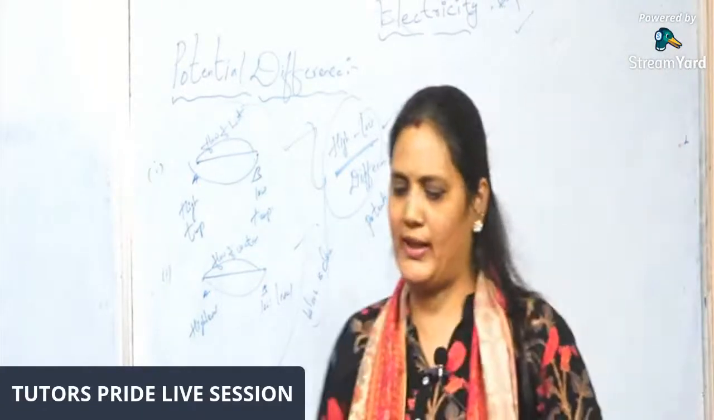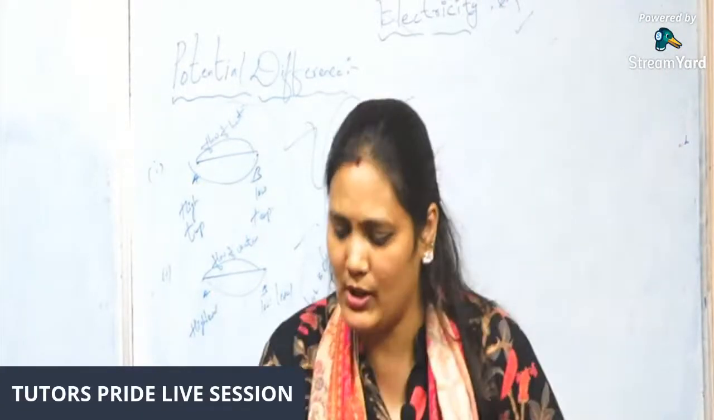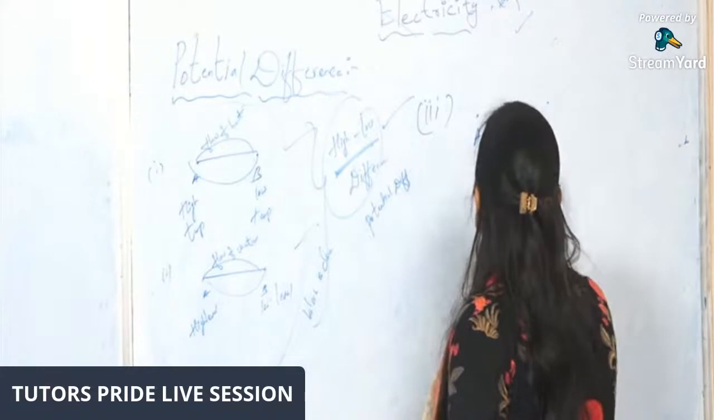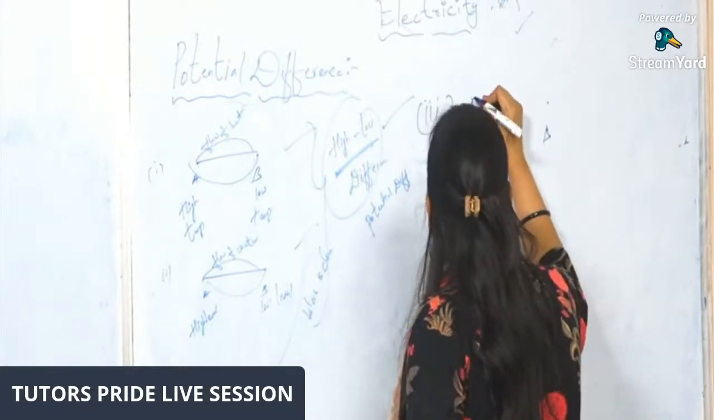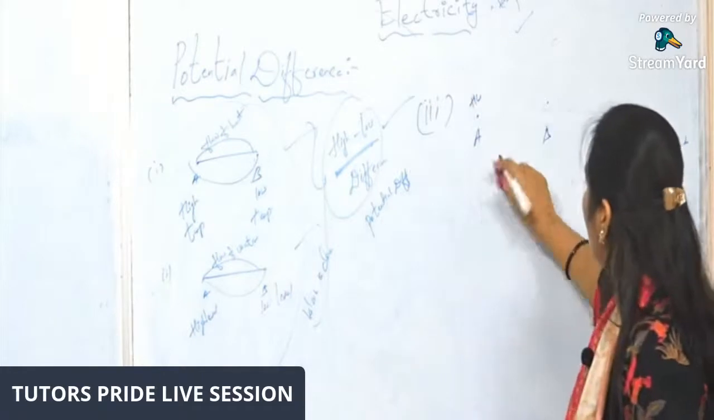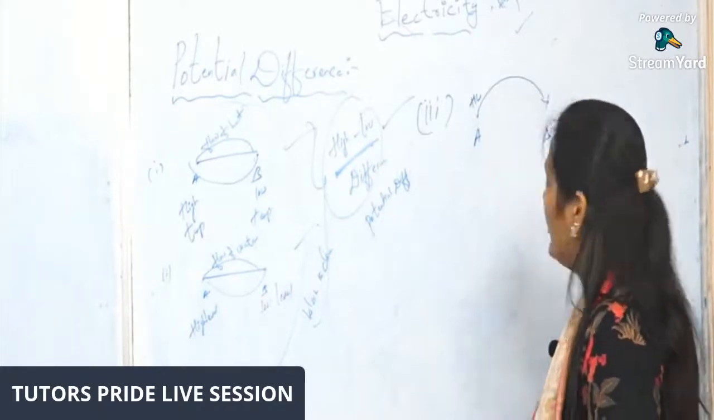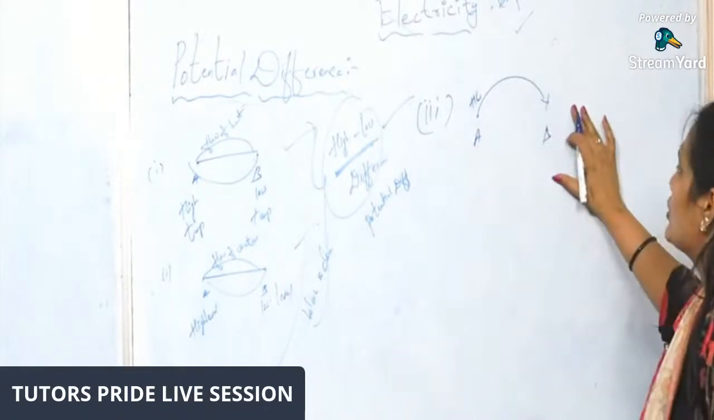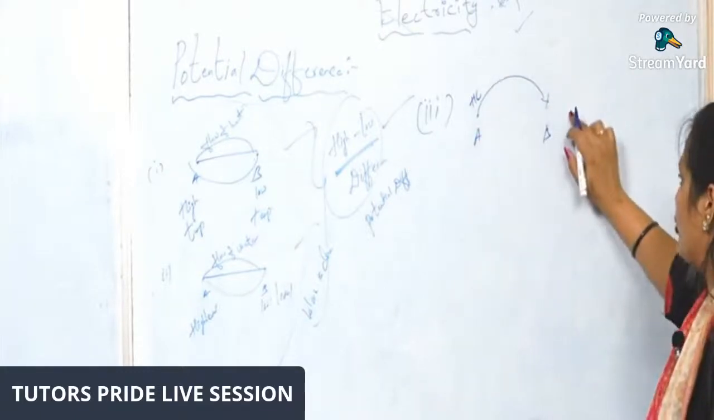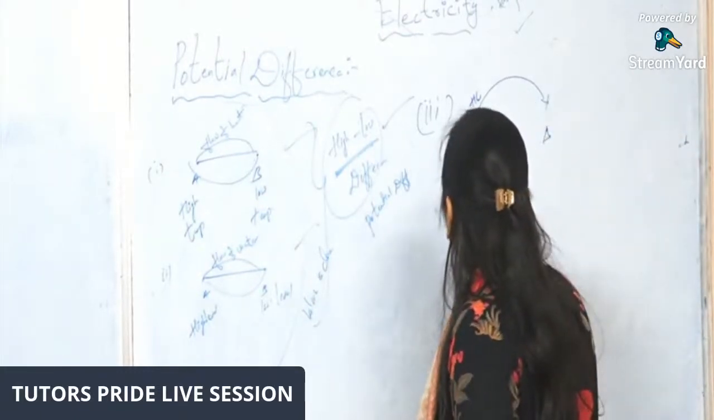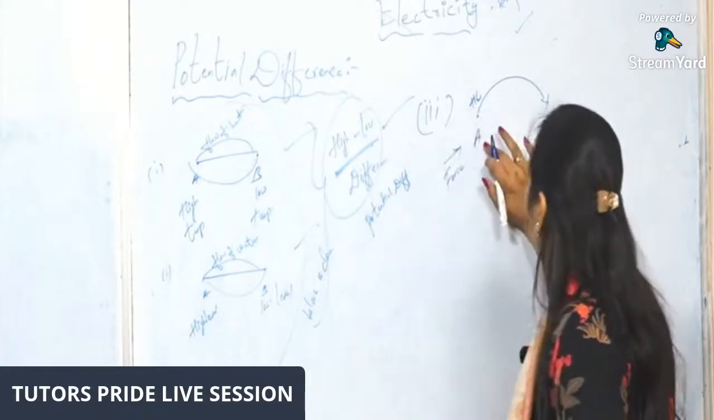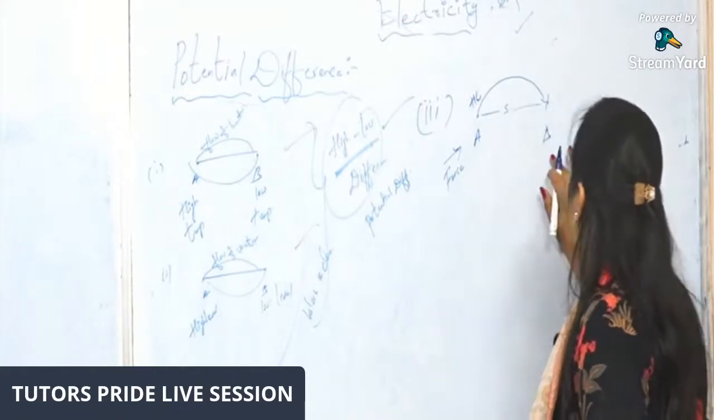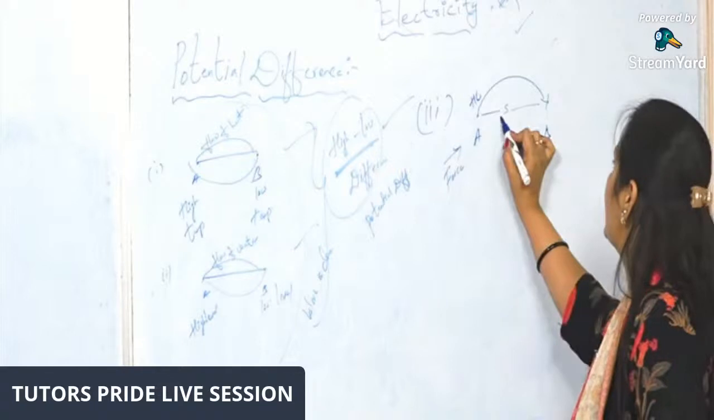Now let's see one more example. Potential difference is like this: point A, point B. Here I want to move 1 unit positive charge from A to B. To move this 1 unit of positive charge from A to B, I have to apply some force to A. Then only the charge from A will move to B.